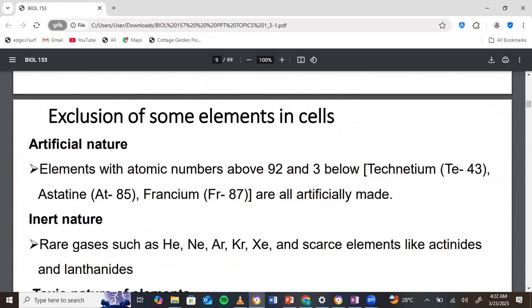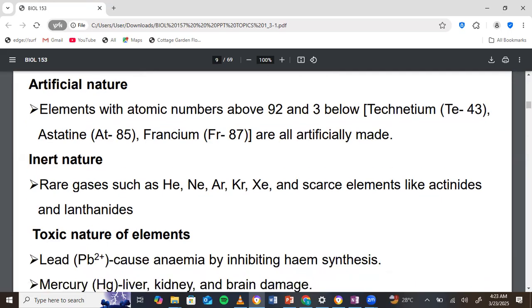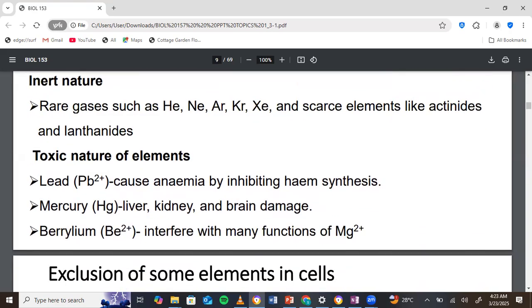Right, now exclusion. The elements that you will not find in a cell: artificial elements, the ones above 92. Now, there are still some elements below 92 that we cannot find. Technetium, astatine, francium are also artificially made, even though they are below 92, and you cannot find them in the cell, right? So we have inert elements, the unreactive ones, the rare gases: helium, neon, argon, xenon. Those are not found. And then the actinides and lanthanides are also not found in the cell, right?